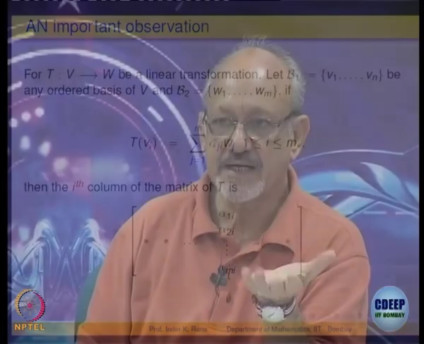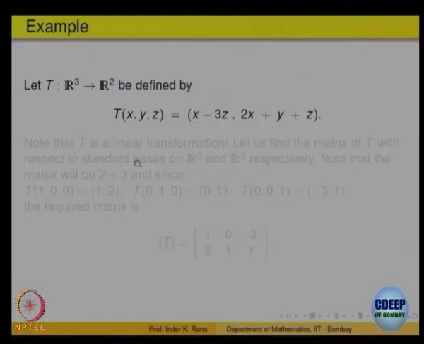So, to find the matrix of a linear transformation, fix a basis of the domain, and for each basis vector look at the linear expression, which gives the column. Let me look at one example to finish off. T is a linear transformation from R3 to R2, x y z goes to this expression.